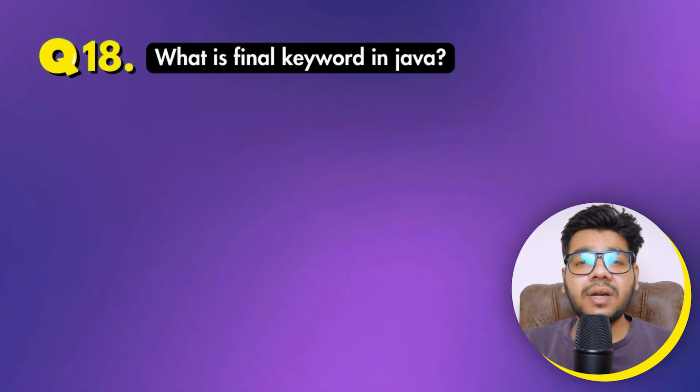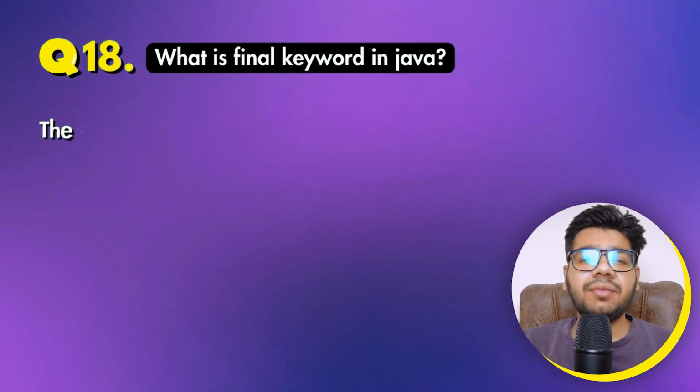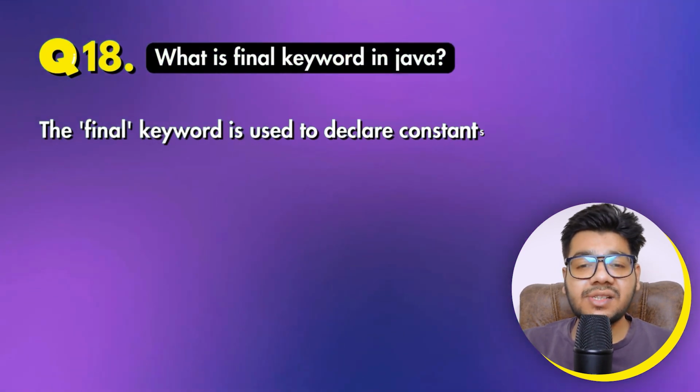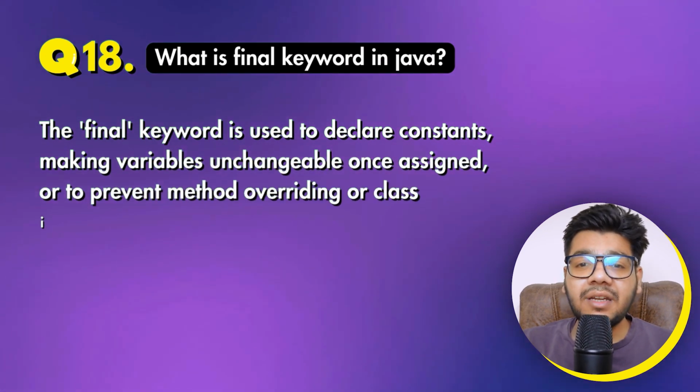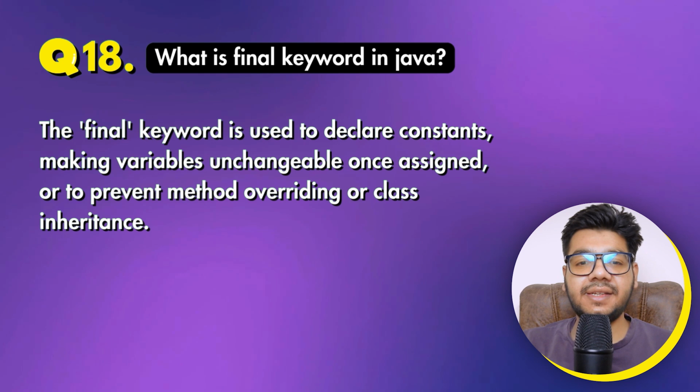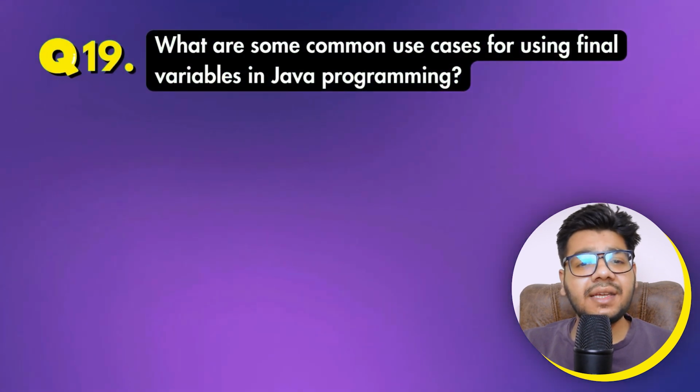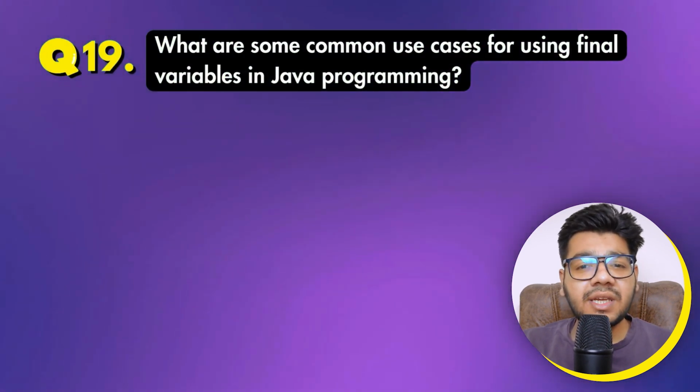Question 18 is, what is a final keyword in Java? The final keyword is used to declare constants, making variables unchangeable once assigned, or to prevent method overriding or class inheritance. Moving to question 19, what are some common use cases of using final variables in Java programming?